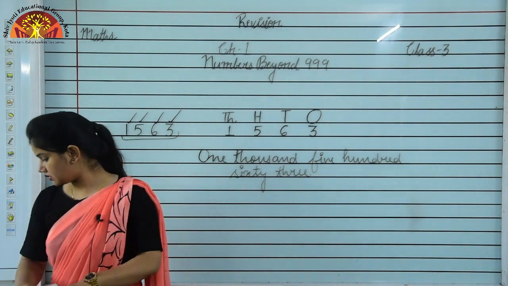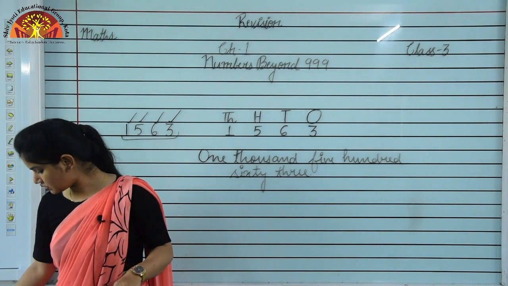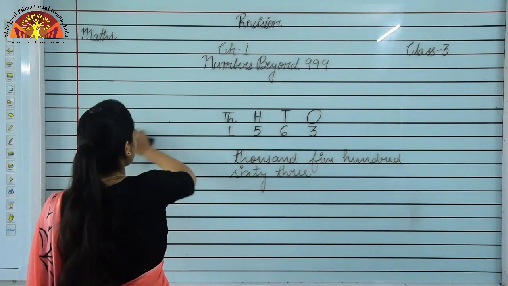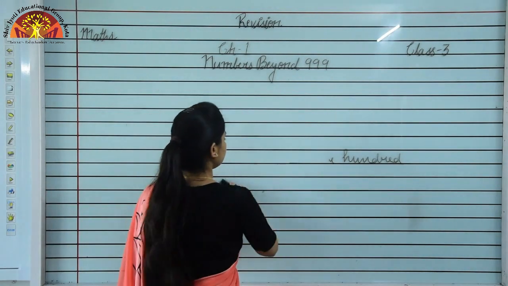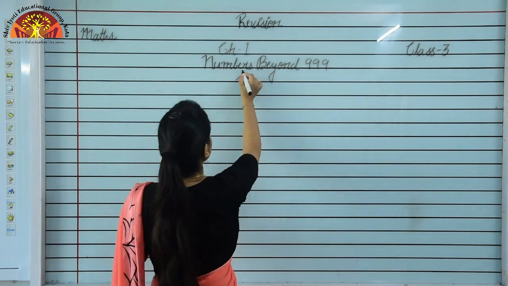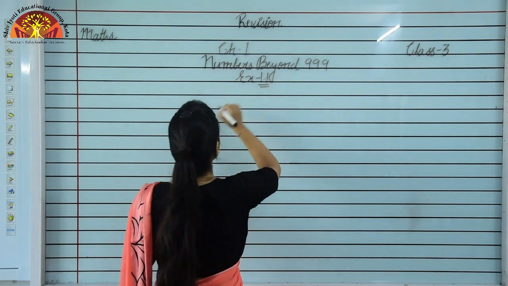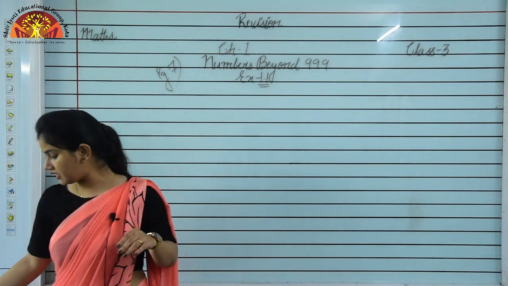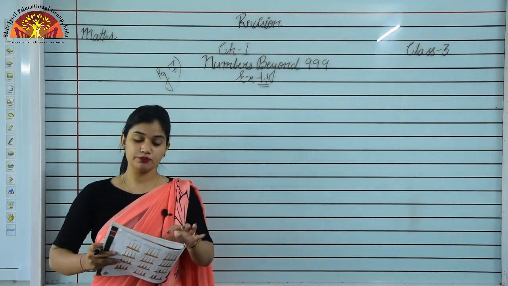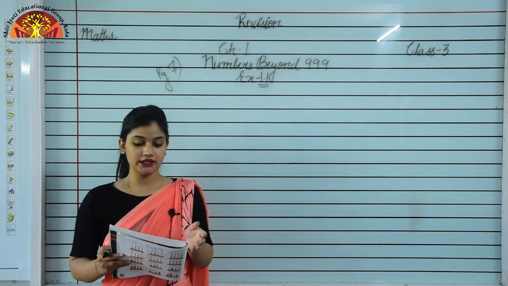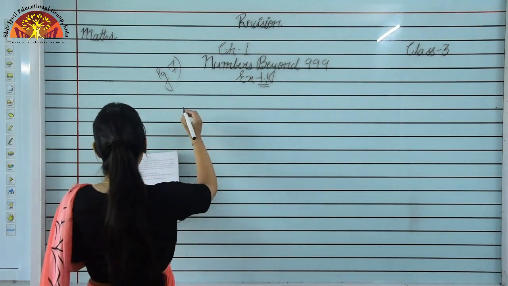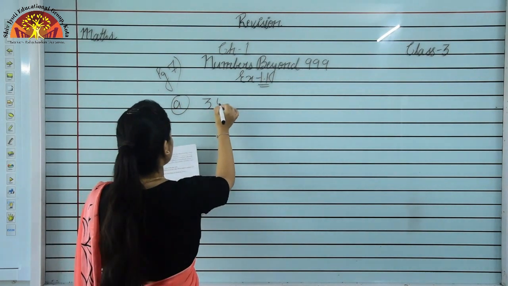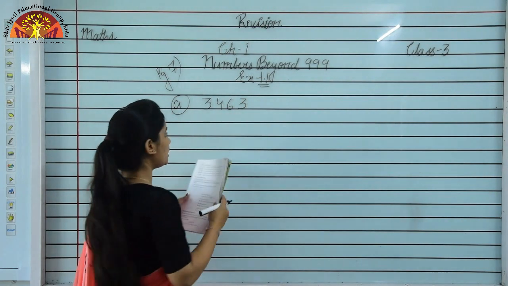Now we'll see a question that is given on page number 7. Question number 5, exercise 1.1 on page number 7. So question number 5 is write the number names. Numbers are given in the question, we have to write the number names. So we are taking A part of this question and the number is 3463.